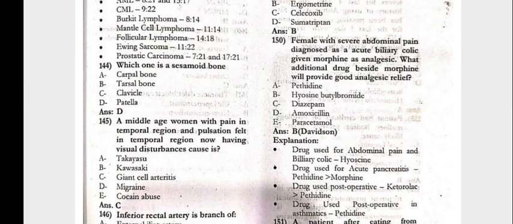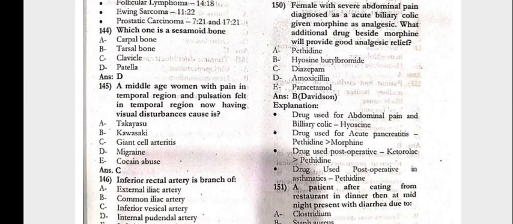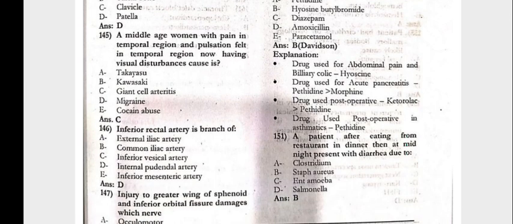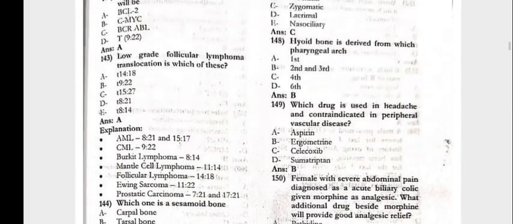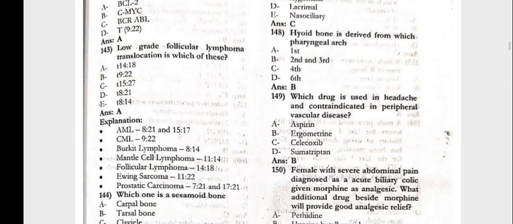temporal region, now having the visual disturbances. Cause would be the giant cell arteritis. The inferior rectal artery is the branch of the internal pudendal artery. Injury to the greater wing of sphenoid in the inferior orbital fissure damages which nerve? That is the Charlie. The hyoid bone is derived from which pharyngeal arch? That is the second and third.